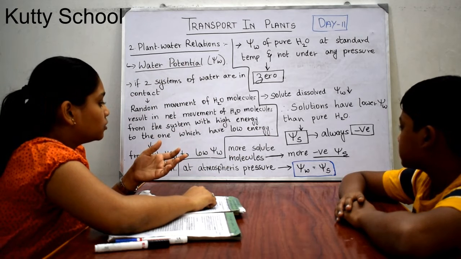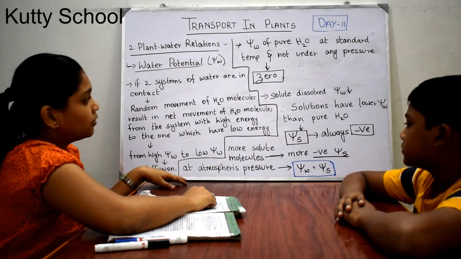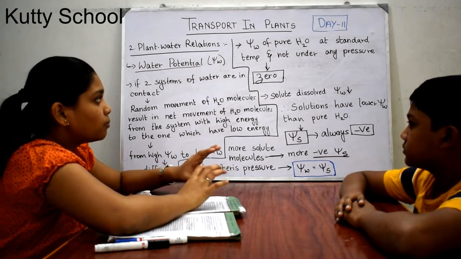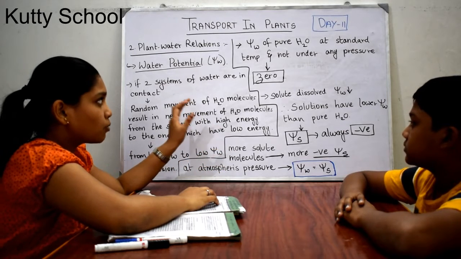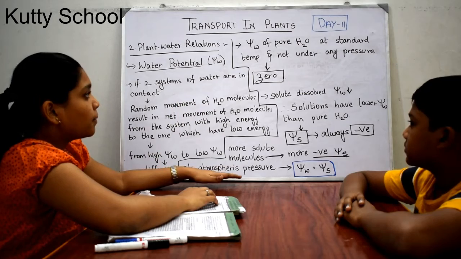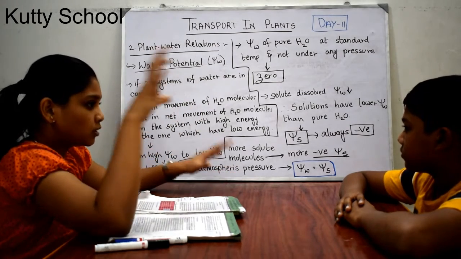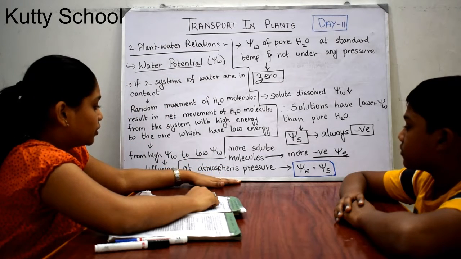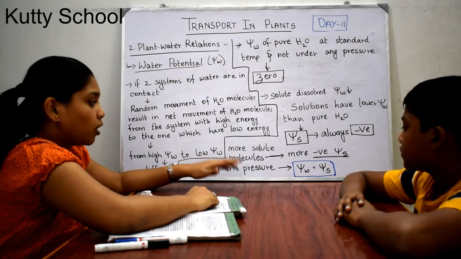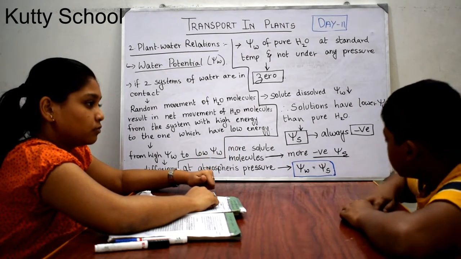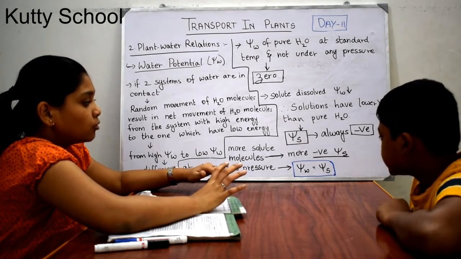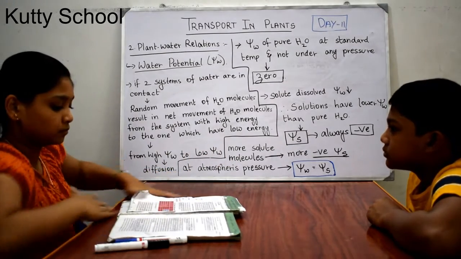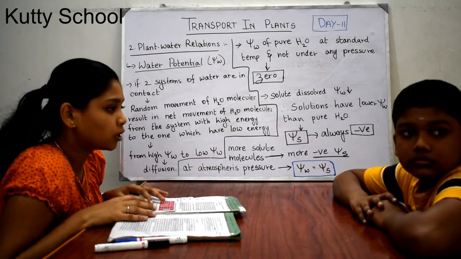Here we have said that not under any pressure and at a standard temperature, the water potential of pure water is 0. But under atmospheric pressure, the water potential is equal to solute potential. Okay, so this is the concept. Can you understand now? Next we will see some more characteristics about water potential.